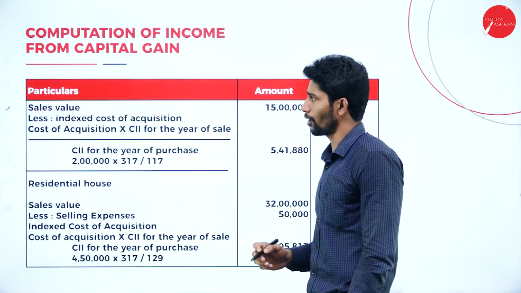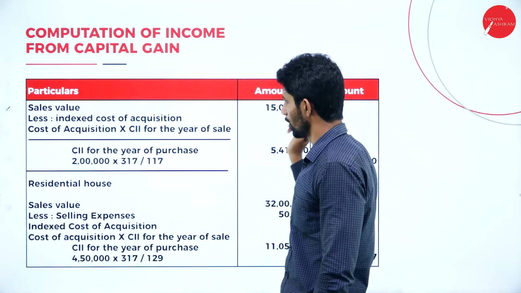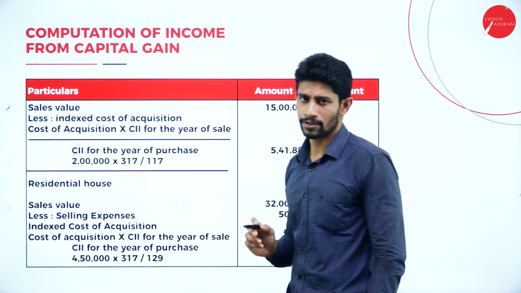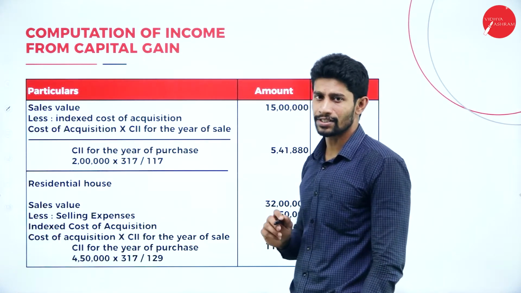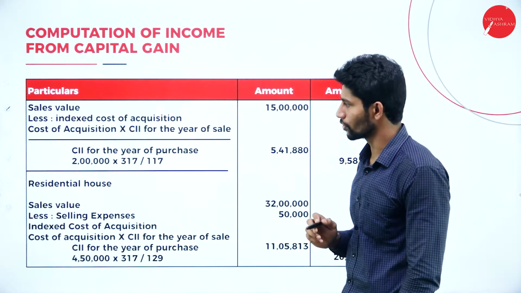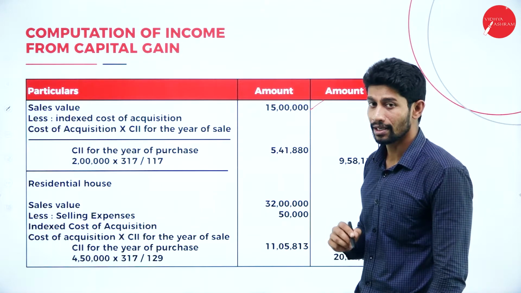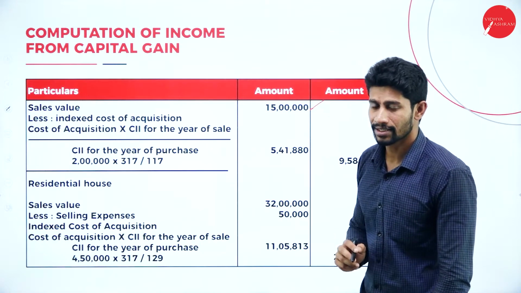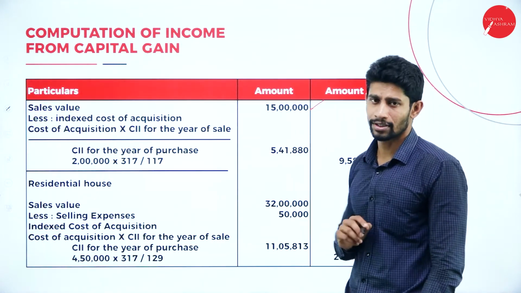So moving on to solving the problem, computation of income from capital gain. Three columns. First we are supposed to take sales value. What is the sales value here? With respect to jewelry, the first asset, sales value is rupees 15 lakhs, less indexed cost of acquisition. Why are we supposed to take this? Because it is a long-term asset.